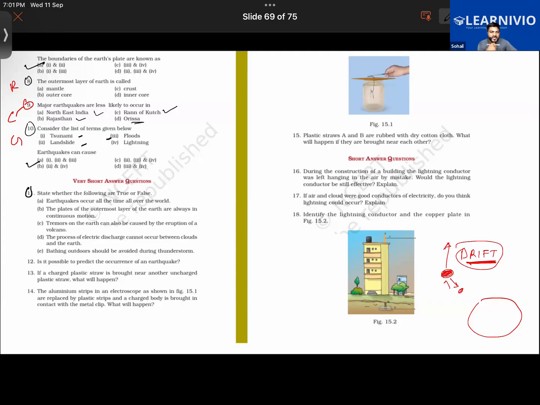Now, is it possible to predict the occurrence of an earthquake? Is it possible to predict an earthquake? Yes or no? No, actually.